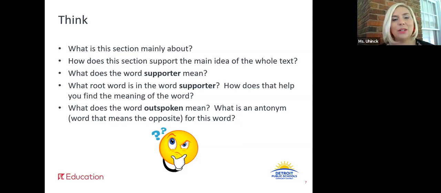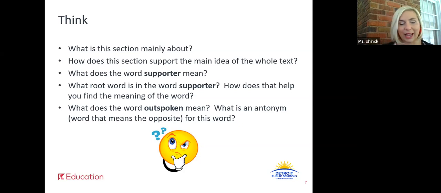Let's think about the next several questions. What does the word supporter mean? What root word is in the word supporter? How does that help you find the meaning? What does the word outspoken mean? And what is an antonym, which is a word that means the opposite, for this word? Pause this video and do some thinking.